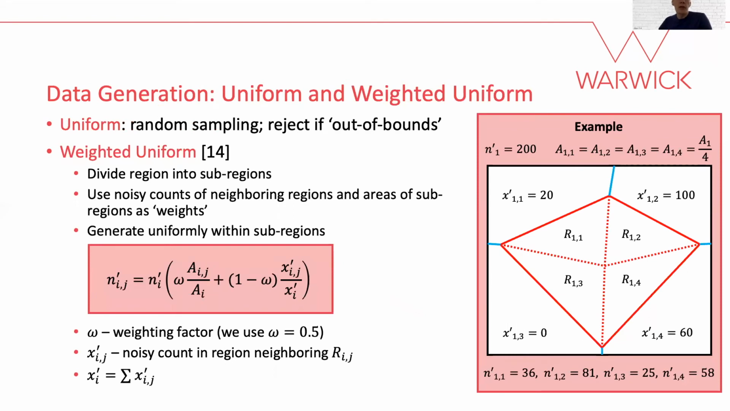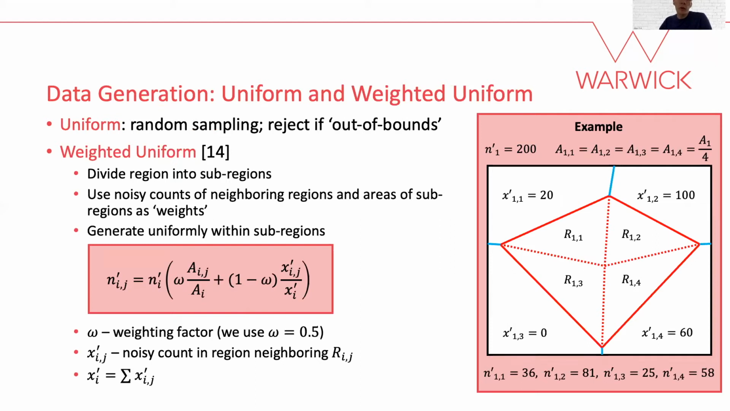Having outlined our private partitioning methods, we now move on to outlining our three methods for generating synthetic data privately. Uniform sampling is as straightforward as you would expect. We continue sampling until we have n' points for each region.